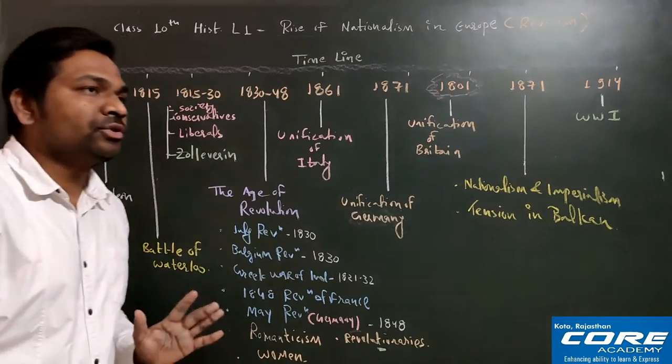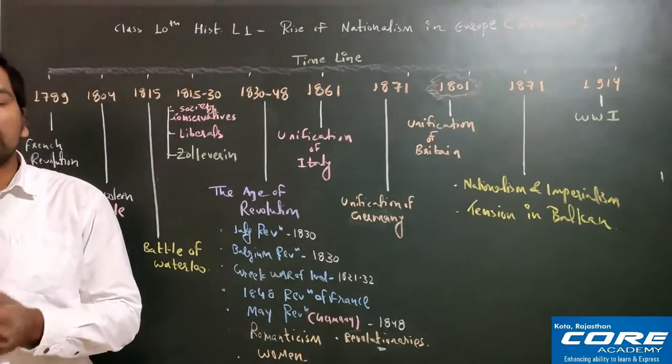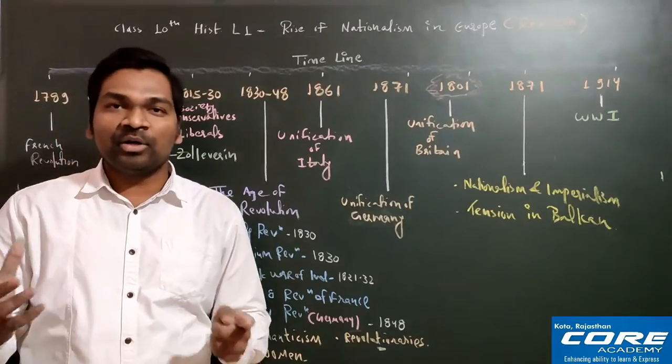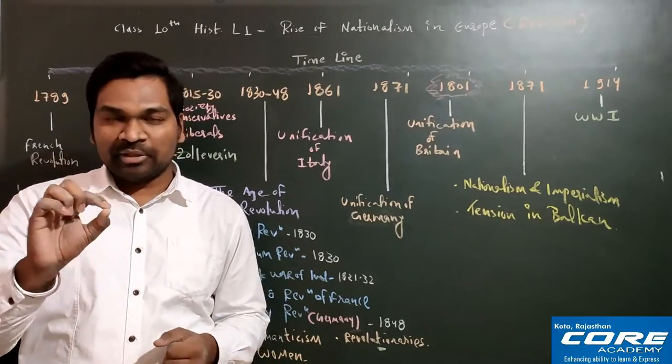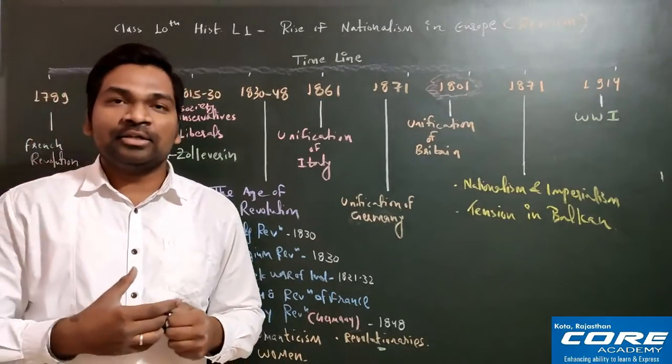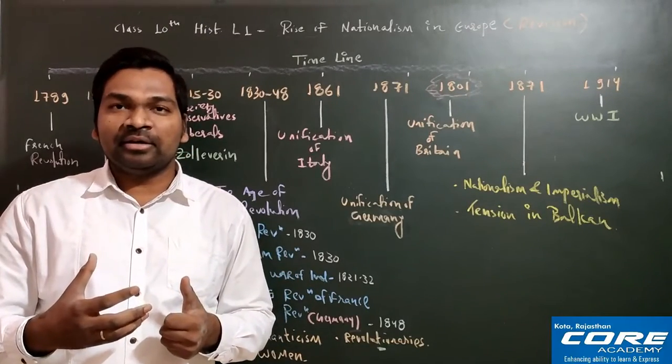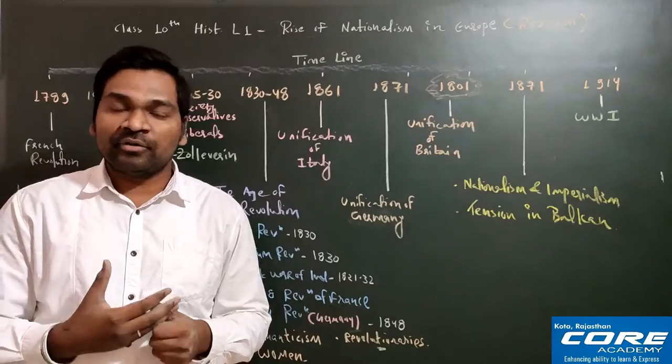But before starting this Napoleonic code, I just want to tell you some more interesting things about the French Revolution. When the French Revolution took place, it gave many things not only to France but to the entire world. For example, this particular topic is about how the collective belonging came in the heart and mind of the people of France.